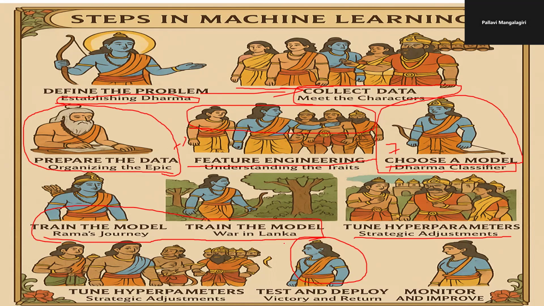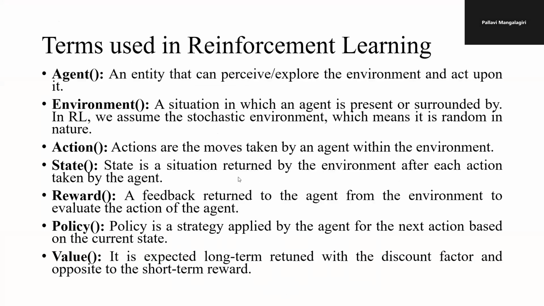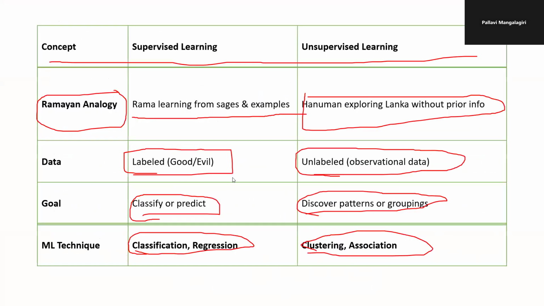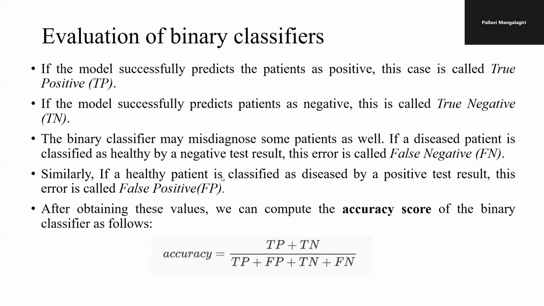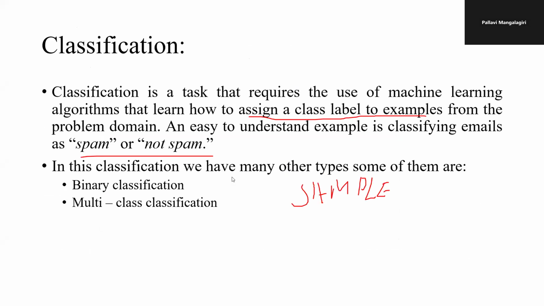Apart from this, we need to monitor the model again to win that particular warfield. How can we win that particular war given these strategic aspects? These are the few steps in machine learning. In the next session, we are going to discuss the basic applications of reinforcement learning, and we can also have an outline of a sample project regarding the Ramayana model.